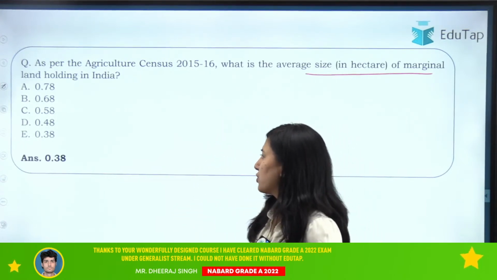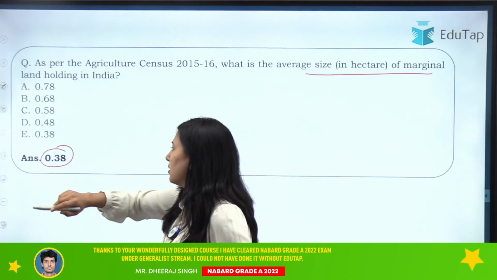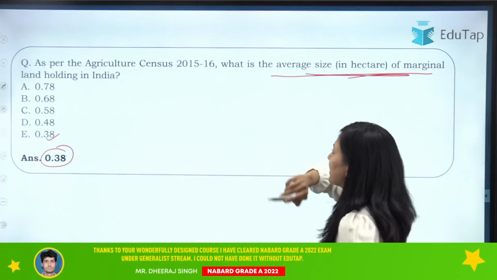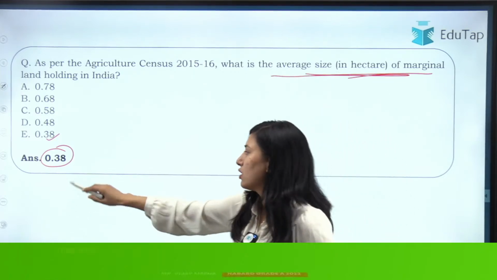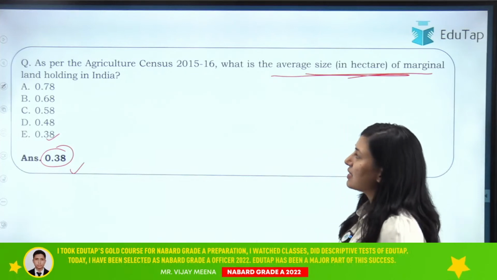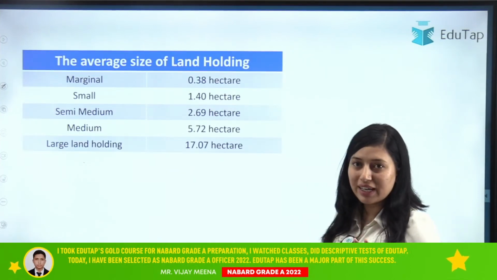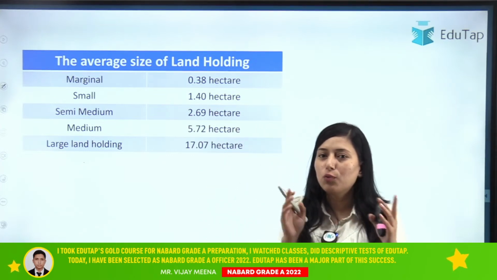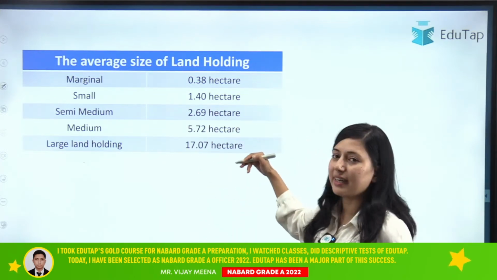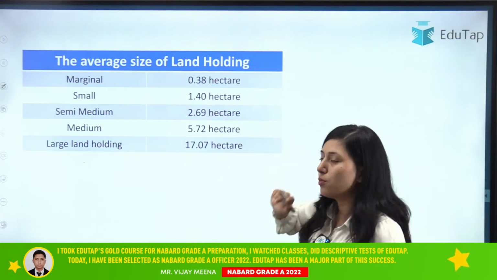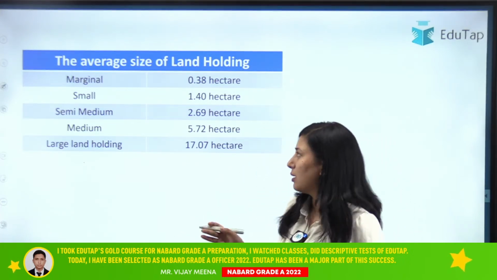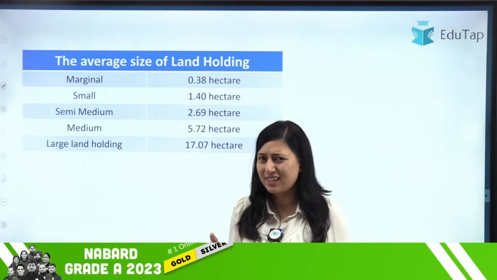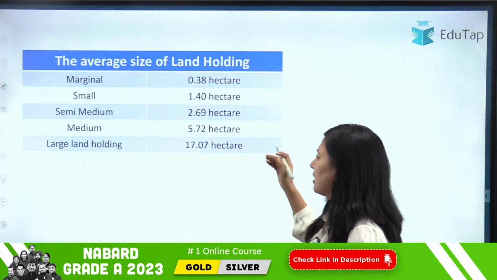Yes, the right answer for this question is option E, that is 0.38. So the average size of marginal land holding in India is 0.38 hectare. Let us discuss the different types of land holding, all the 5 classes that we have discussed, and their average size in India. From one question we have covered these data, and now from one question we are covering 4 more data, 4 more questions. That was the approach, that I wanted to provide you the holistic approach to these data.